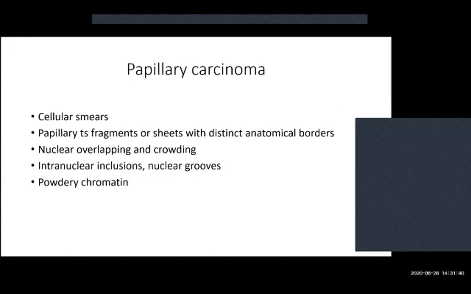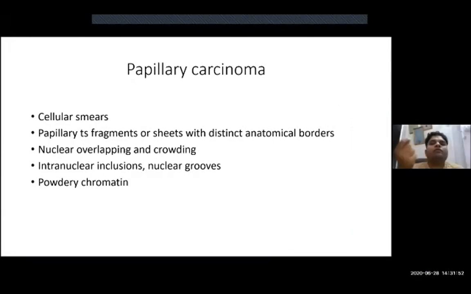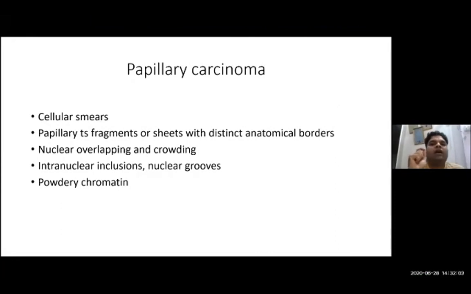So the patient will come to you and will tell you that I have developed some tiny swelling over the midline of my neck, and it has been there for around 4 or 5 months. So a typical presentation of papillary carcinoma thyroid is a young female presenting with a single solitary thyroid nodule.